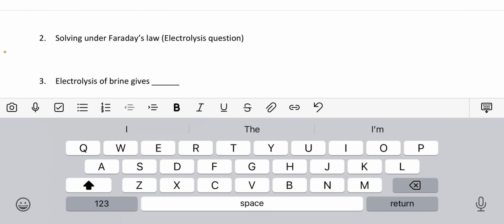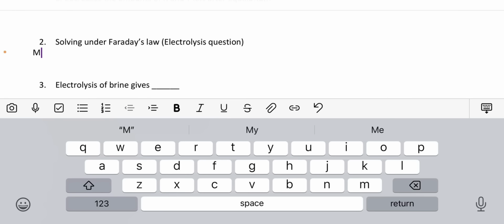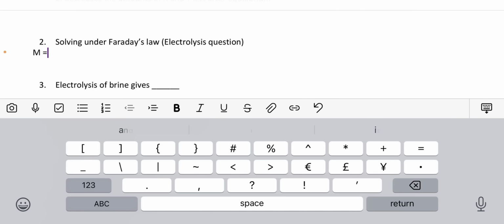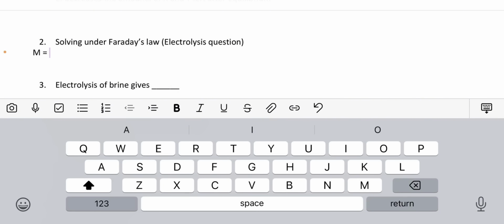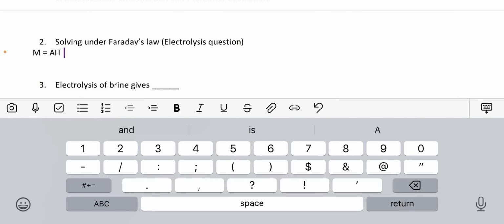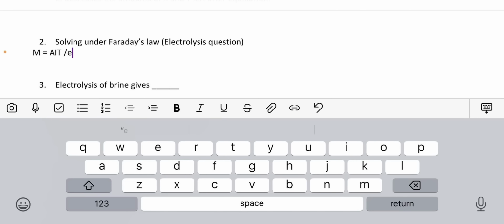The formula I use is: the mass, small letter m, of substance deposited is equal to AIT over EF. So that's for the first law.